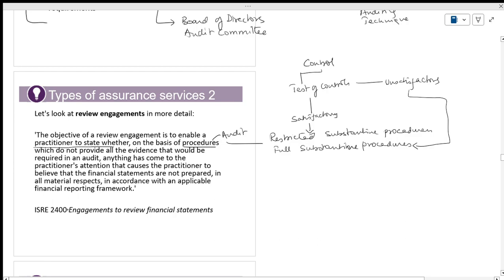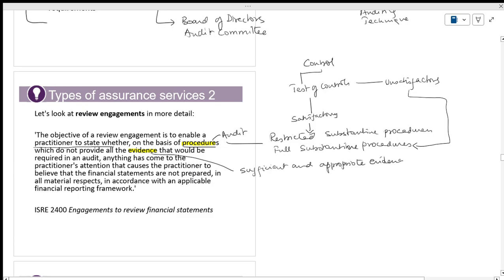Substantive procedures also carry 10 to 12 marks. The mindset is very clear, focused. If you are going to an audit and you do not get sufficient and appropriate evidence, then what will you do?